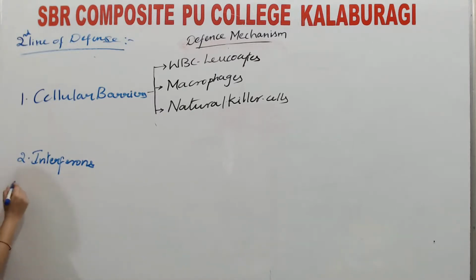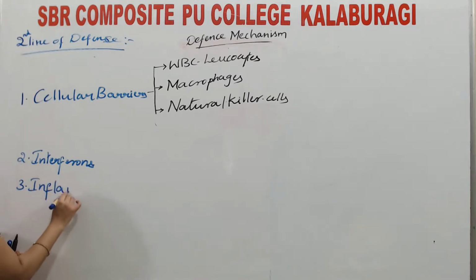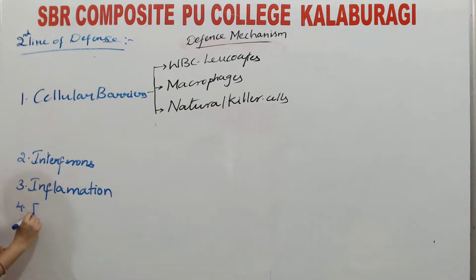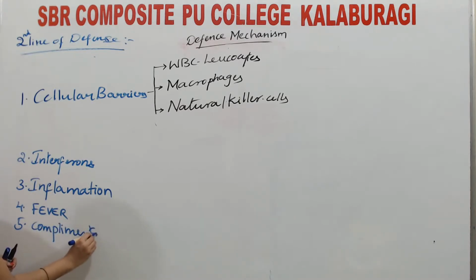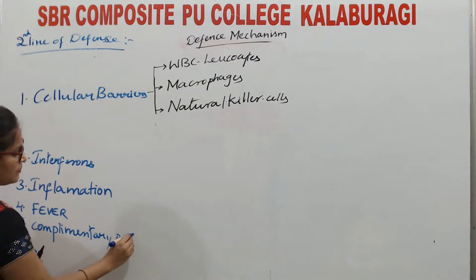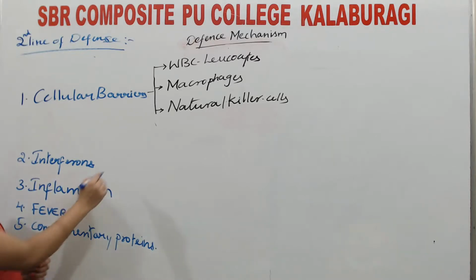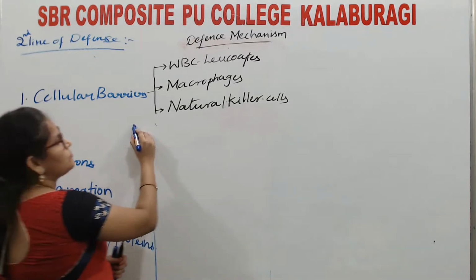Apart from this, interferons, inflammatory responses, inflammation and fever, and complementary proteins. All these come under the second line of defense. Okay. What are all those? One by one.